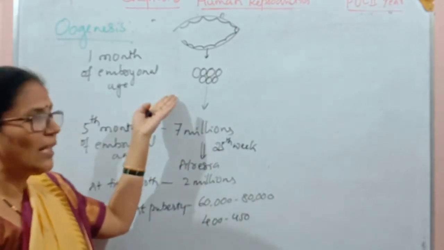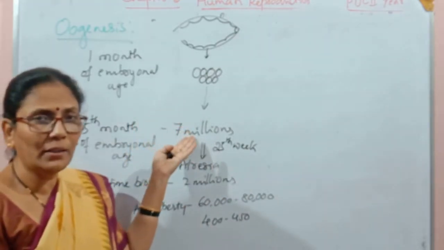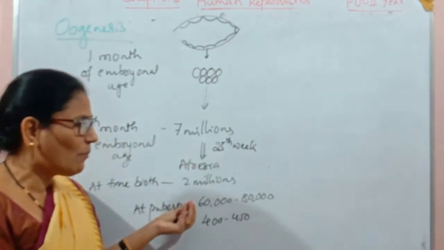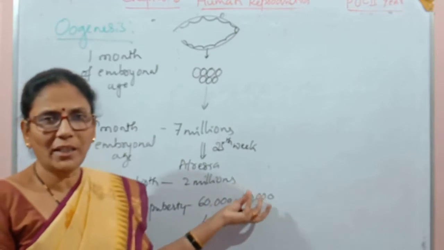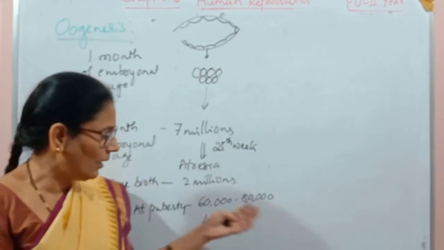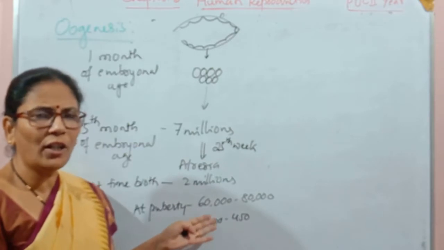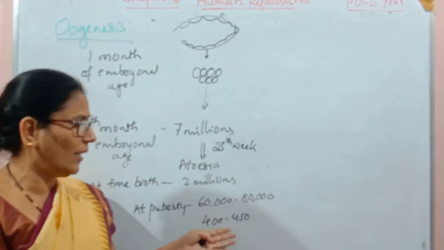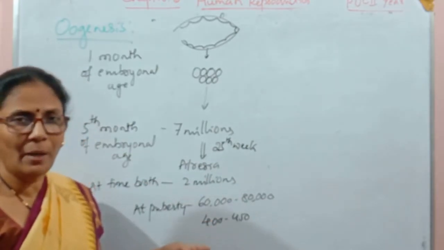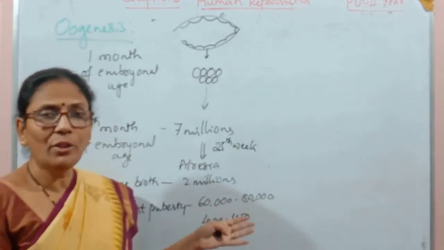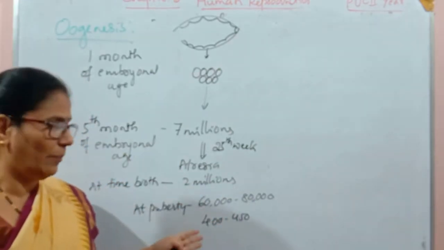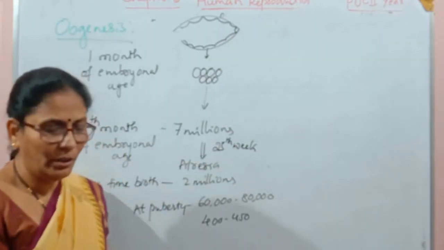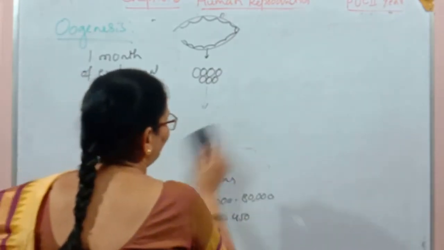So even though millions are produced before birth, not all the oogonial cells become functional. At the time of puberty, only 60,000 to 80,000 primary follicles remain. Among them, only 400 to 450 primary follicles mature as the functional female gamete, egg or ovum, during the reproductive phase of the female. So this is the first part. We'll continue with the second part of the process.